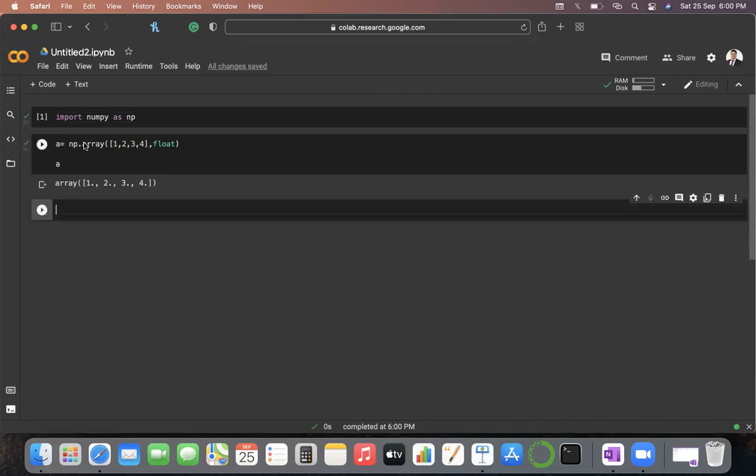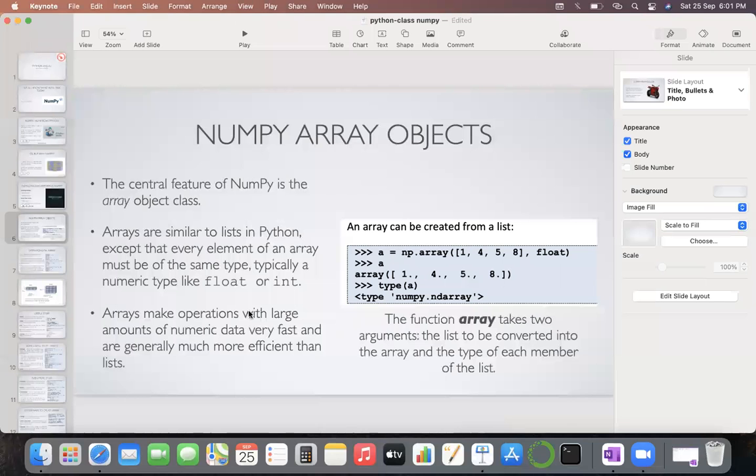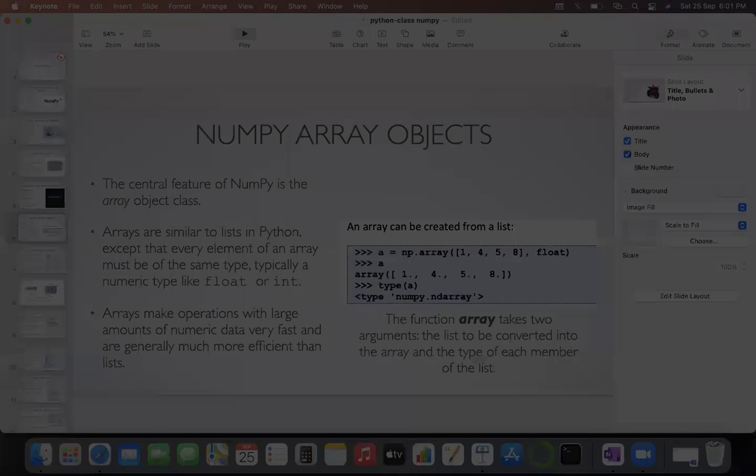So what is the function here? np.array. What is the first argument? The first argument is the list that you want to convert to an array, and the second argument is the data type. And if you check the type of a, you'll find that the type is numpy.ndarray, like they mentioned here, numpy n-dimensional array. Okay, so this is about array objects.